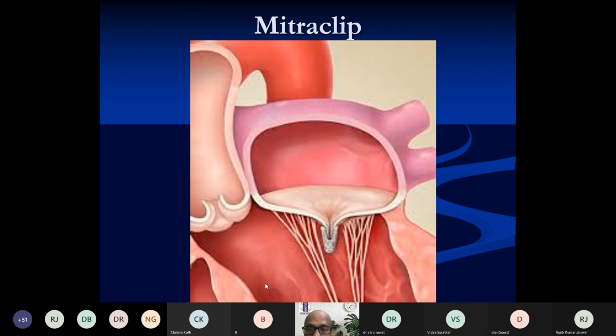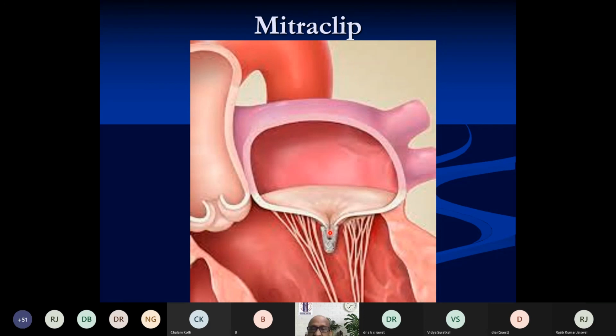In the interventional lab, we can do the mitral clip procedure, which is done under TEE guidance. You enter the right atrium and do a septal puncture, go to the left atrium, and then across the mitral valve, deploy a clip between the two leaflets. It is similar to what is done in the surgical Alfieri stitch. The two leaflets are stitched together in the middle to give a figure of 8 picture on the TEE.